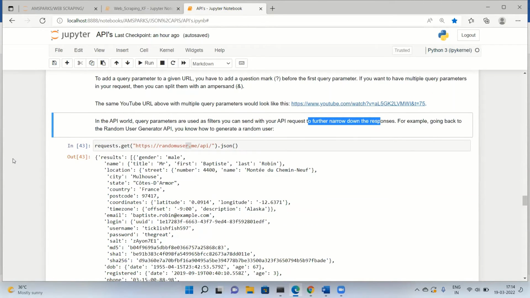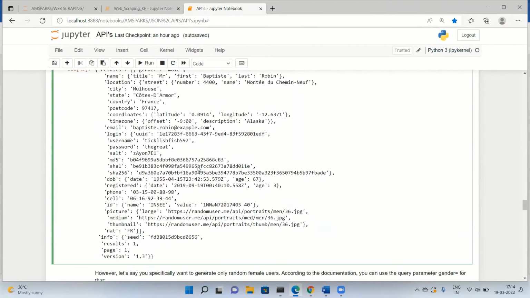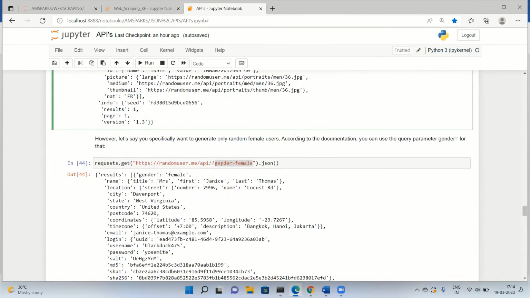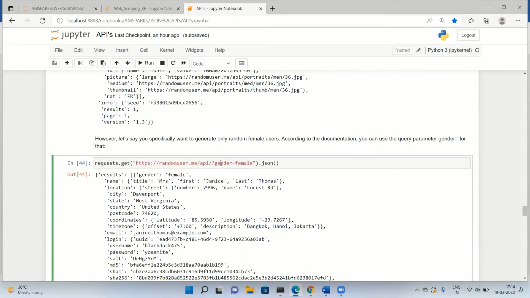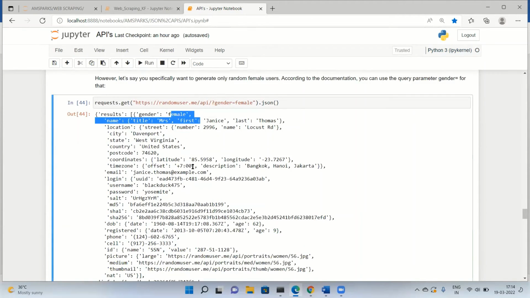Suppose we take the same example of the random user generator here. It's giving me the entire data here, and I don't need all this data. So what I'm doing is I'm trying to narrow it down to filter it. I just want the records of the female. So what I did, I'm just passing this question mark here, and gender equals female. To know what to pass, you have to go through the documentation. There you will come to know what you have to pass. As you can see, according to the documentation, you can use a query parameter gender here. So I'm passing gender equals female. So it will just give me all the records only for the females over here.